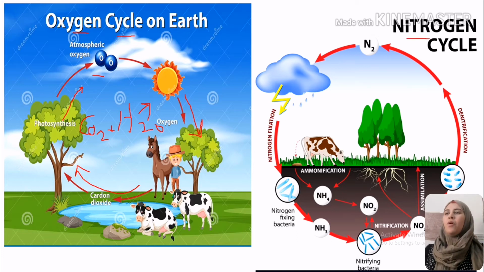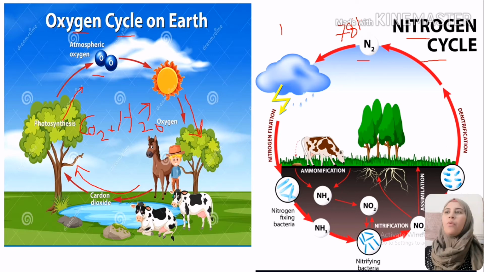The last type of cycle is the nitrogen cycle. At first, you must know that the concentration of nitrogen in the air is very high, 78%. Also, we have a very high concentration of nitrogen in air, but nitrogen gas is unreactive.